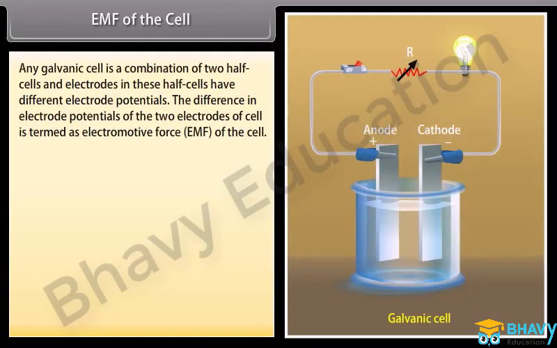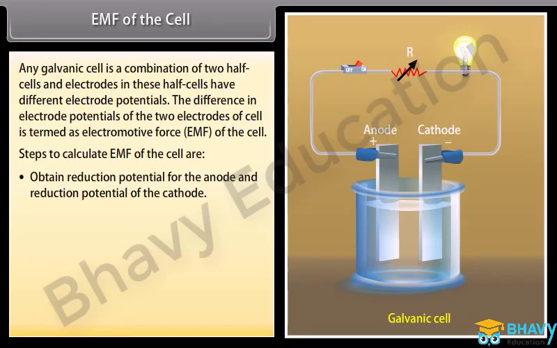EMF of the cell. Any galvanic cell is a combination of two half cells, and electrodes in these half cells have different electrode potentials. The difference in electrode potentials of the two electrodes of the cell is termed as electromotive force of the cell. Steps to calculate EMF of the cell are: obtain reduction potential for the anode and reduction potential